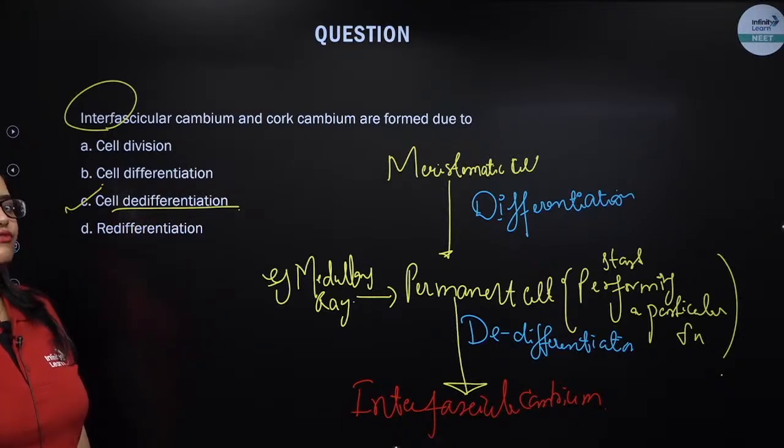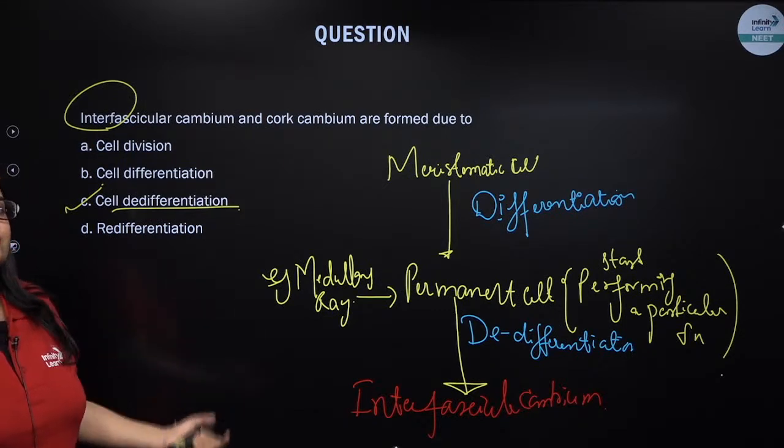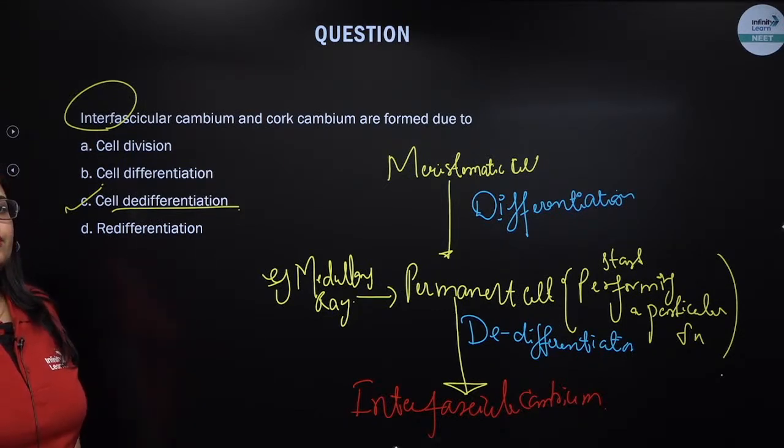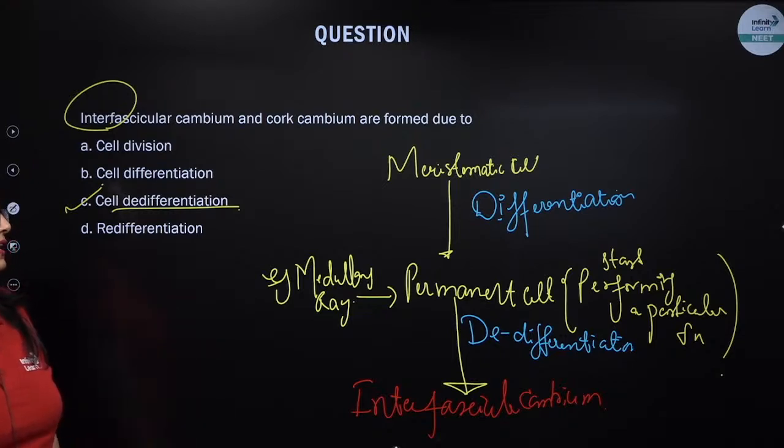The cork cambium will form secondary cortical cells towards the inside and cork cells or phellem towards the periphery. Is this concept clear? So please remember this.